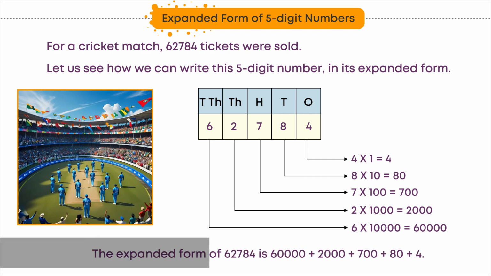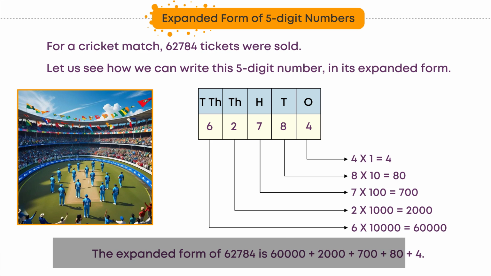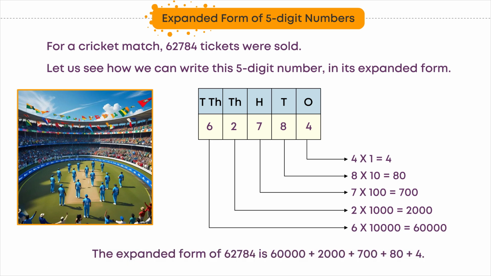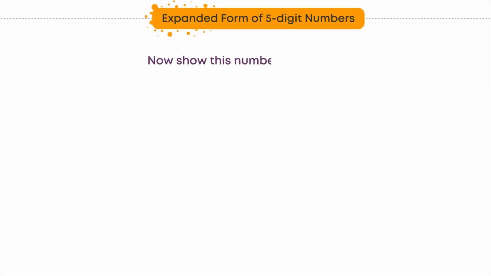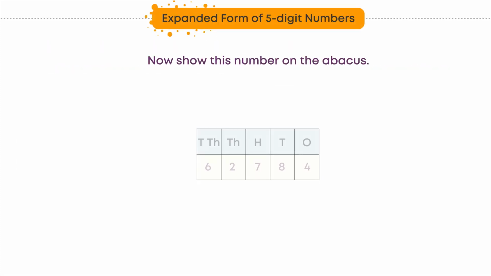The expanded form of 62,784 is 60,000 plus 2,000 plus 700 plus 80 plus 4. Now show this number on the abacus. 6 in 10,000s place. 2 in thousands place. 7 in hundreds place. 8 in tens place. And 4 in ones place.